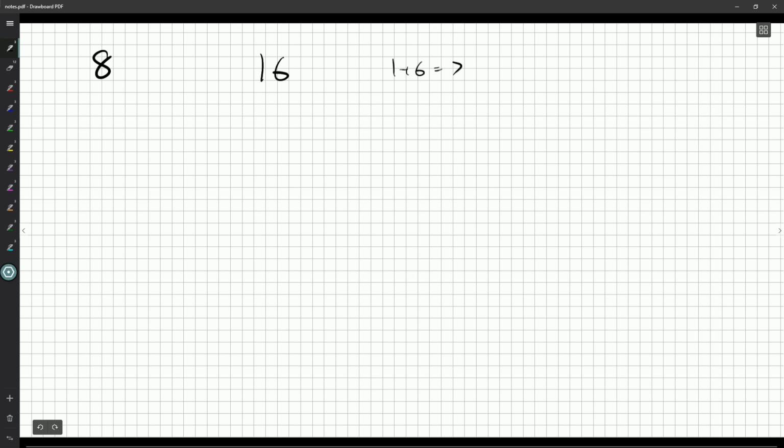What if I had something like 18? I know the sum of the digits there is 9. And we get 36 is twice 18. The sum of the digits there is 9. Now, is there any connection?